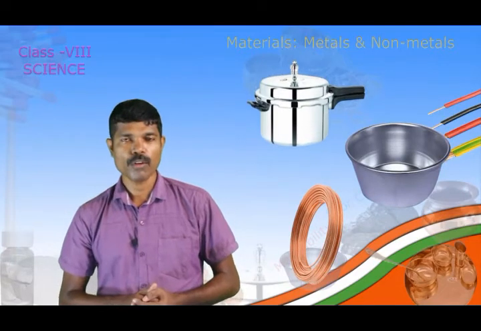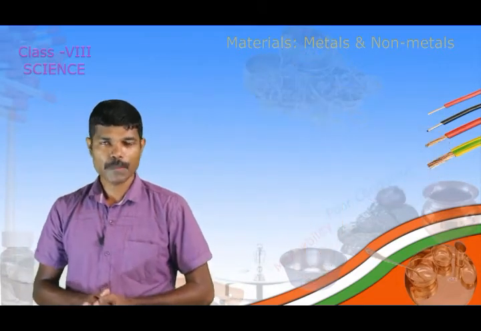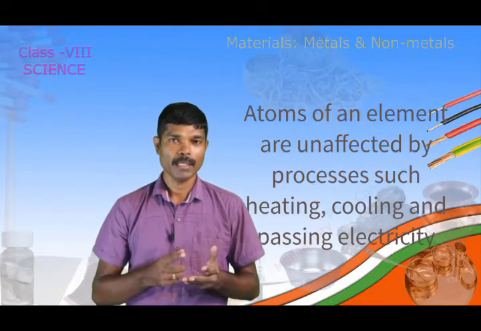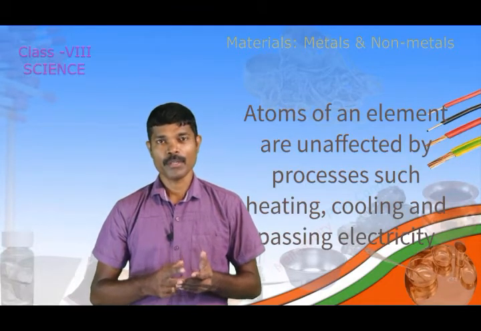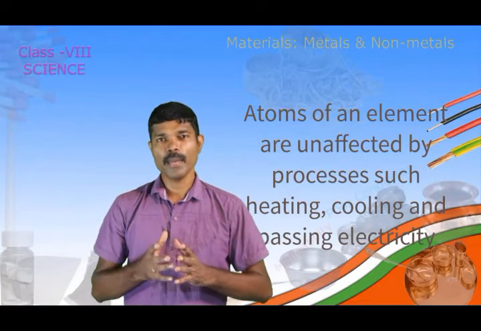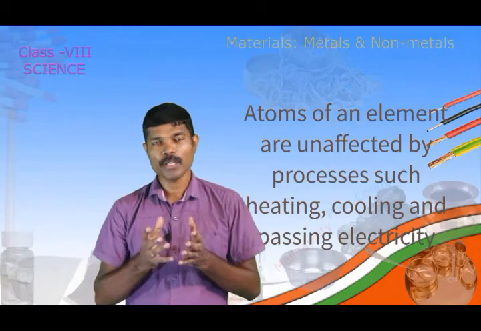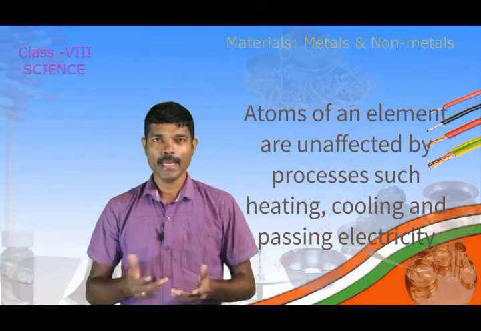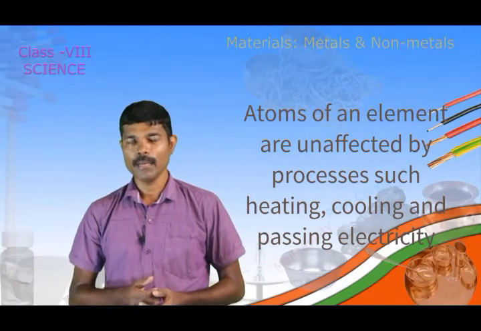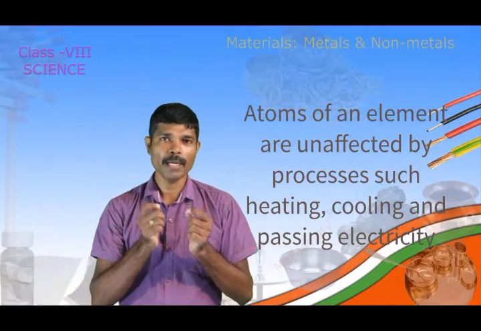Element is composed of small particles. These particles are called atoms. Atoms of a particular element cannot be affected by processes such as heating, cooling or passing electricity, which means the atoms remain the same whether an element exists in liquid state, solid state or gaseous state. Take an example. Iron is an element which is made up of small particles of iron atoms.